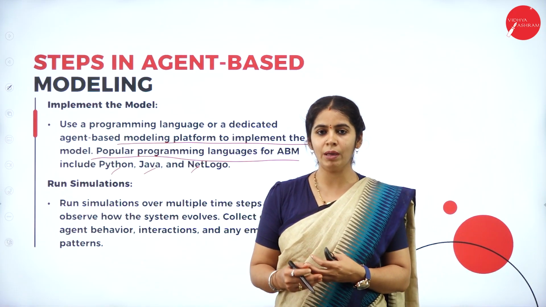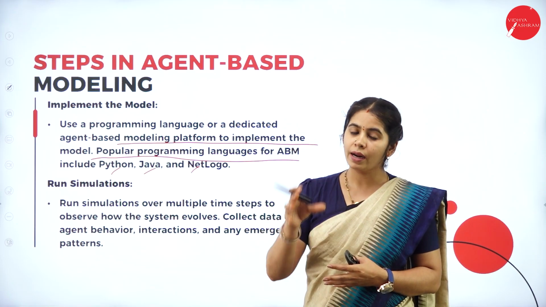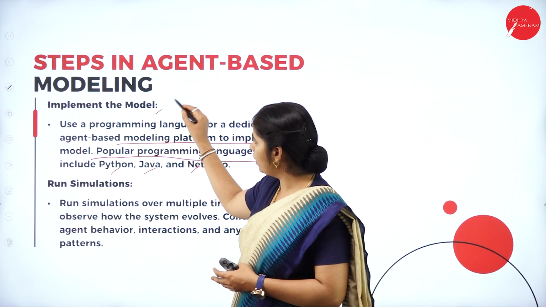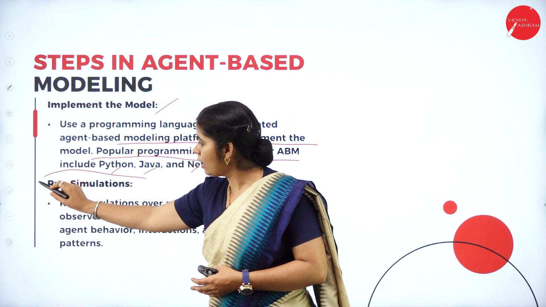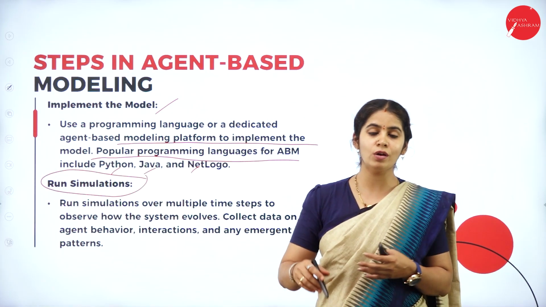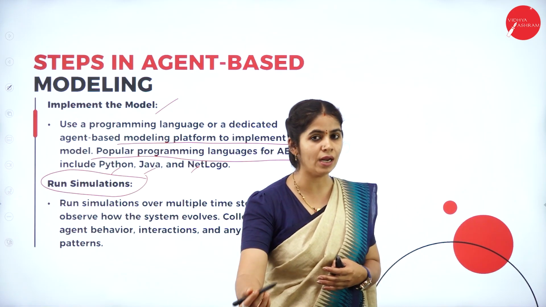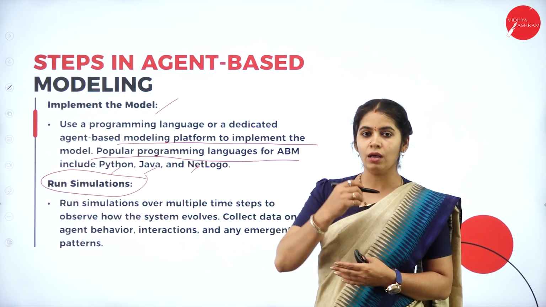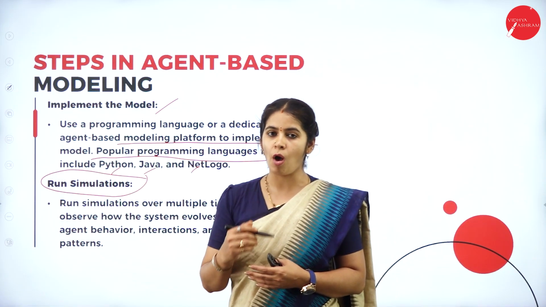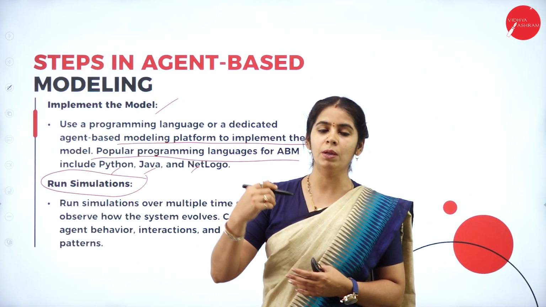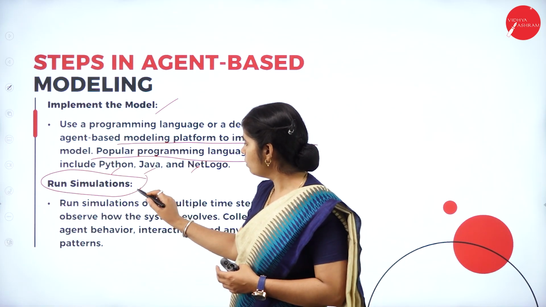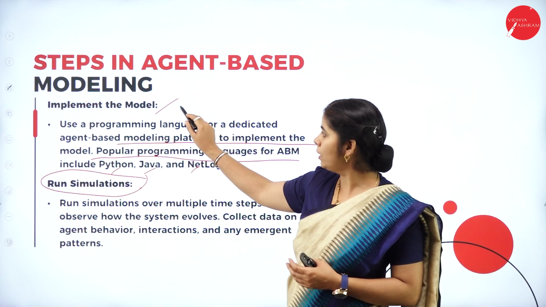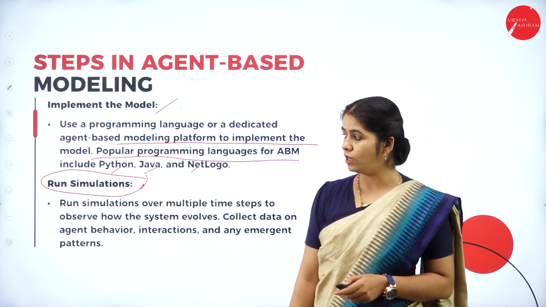Using these programming-based languages, we are going to write a program for agent-based modeling. After implementing the model, it has to be run with the simulation. We are not directly implementing it in the real world. We are using the simulation method to check whether the given output is proper or not, and whether it can be implemented in the real world. Using the simulations, we are going to use those implemented models.